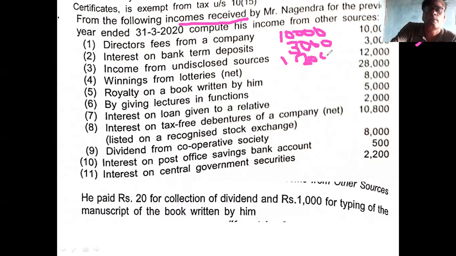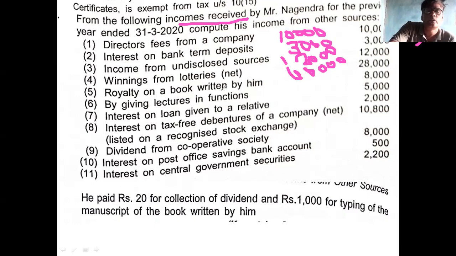Then winning from lottery net is there, 28,000. What is the gross lottery income? Rupees 40,000. Okay. 40,000 is winning from lottery.